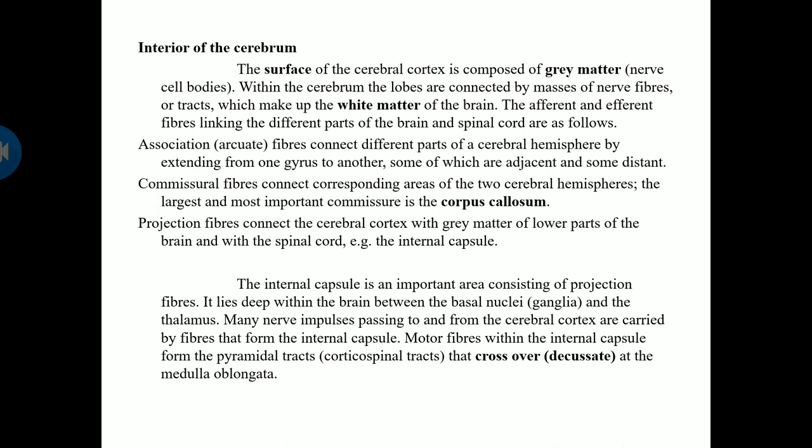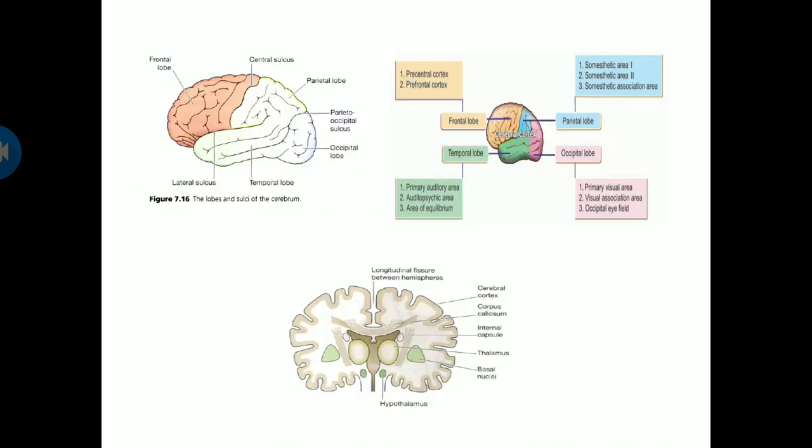So because of this crossing over, the left side of your brain will control the right side of the body, and the right side of the brain will control the left side of the body. Okay, so this is the structure showing various parts. The first diagram shows the sulci and gyri, the second shows the lobes of the brain, and the third, the lower one, shows the internal structures, that is your corpus callosum, thalami, basal nuclei, etc. Okay, we just go to it.